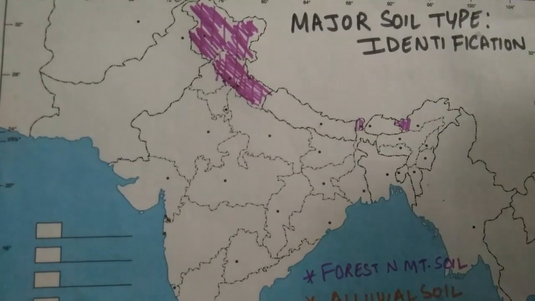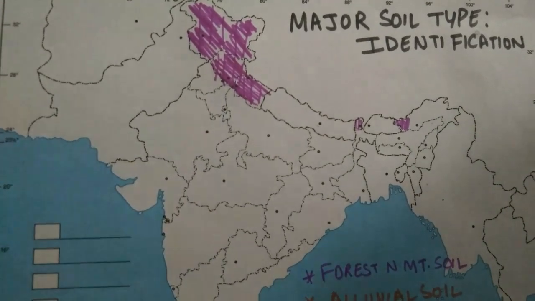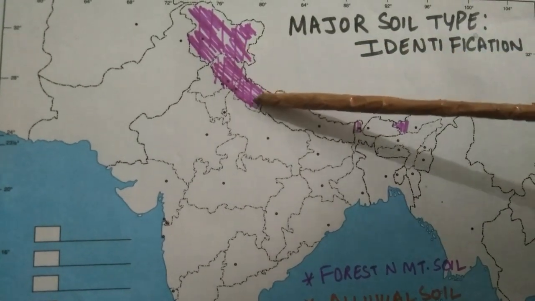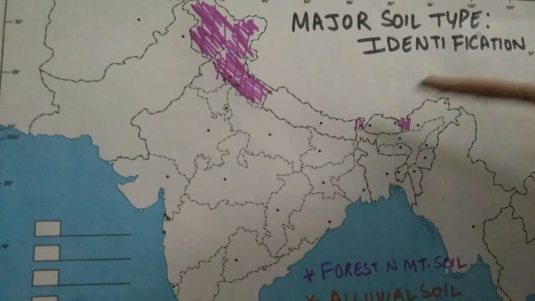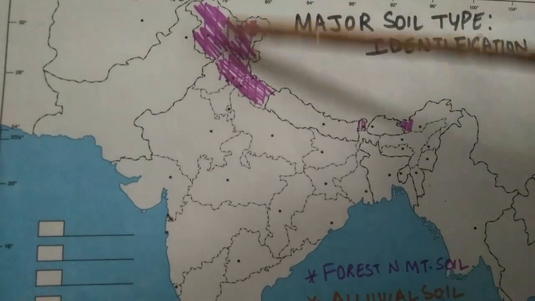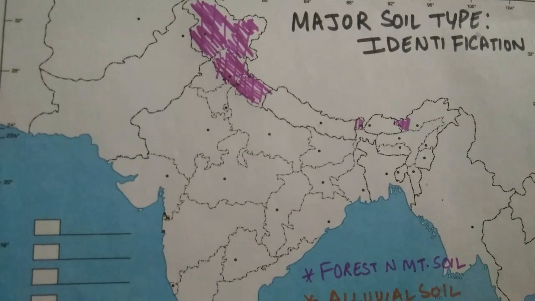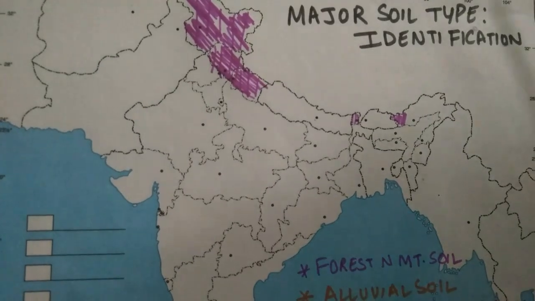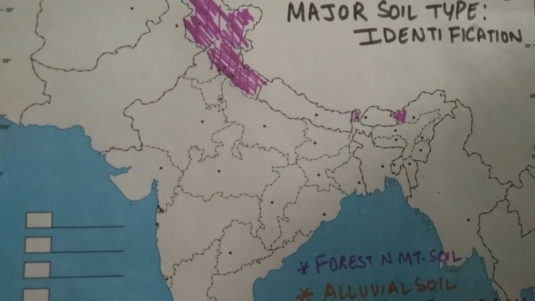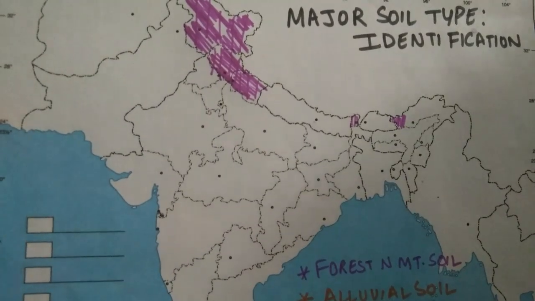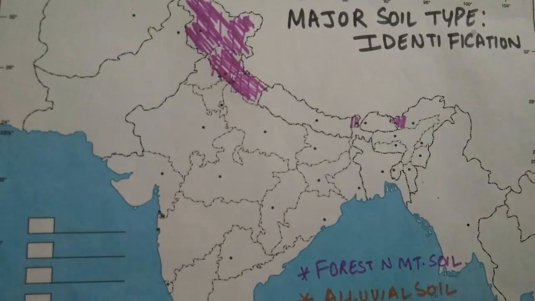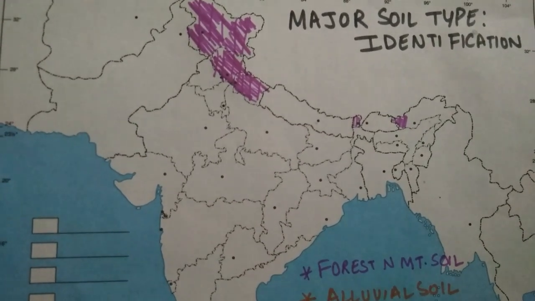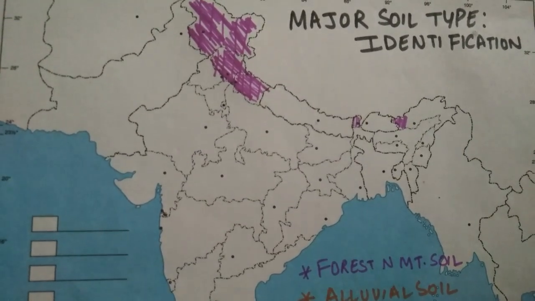Then talking about the forest and the mountain soil, as I told you, it will be in the mountainous region. So Jammu Kashmir, Himachal, Uttarakhand and some part of Sikkim and also some part of Arunachal Pradesh. So this will be our forest and the mountain soil. Guys, remember, please do not mark the places outside India. Take proper care and before you start doing this soil type, make sure you have a clear idea about the states of India, so that we do not end up filling the places regarding India outside the map.